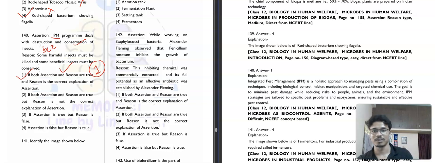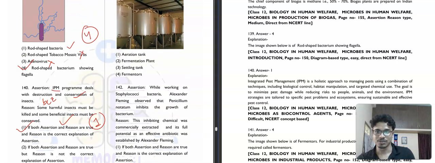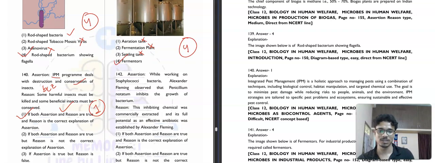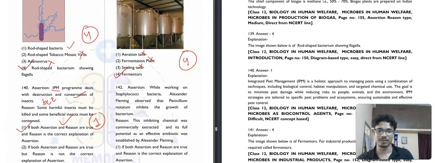The question number 141. Identify the image. Okay, this is the aeration tank, no. Fermentation plant, no. Settling tank, no. So these are fermenters. Then question number 142.